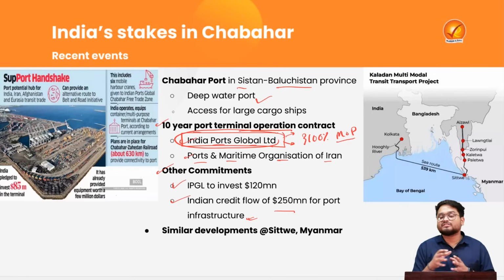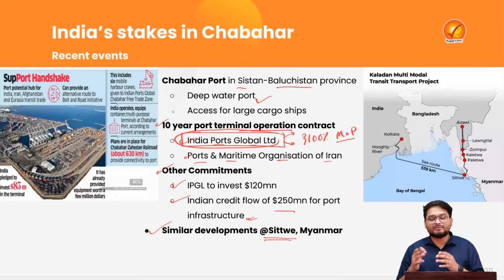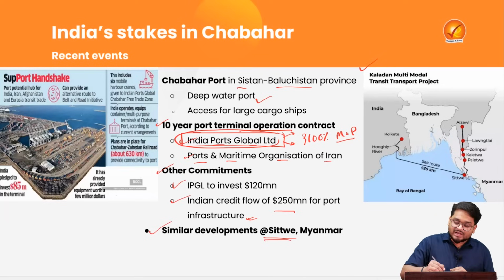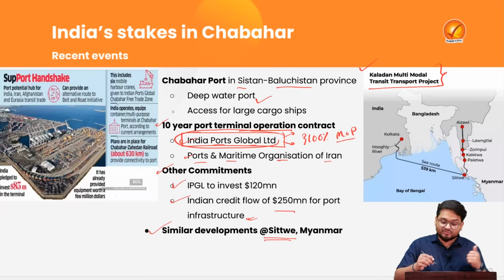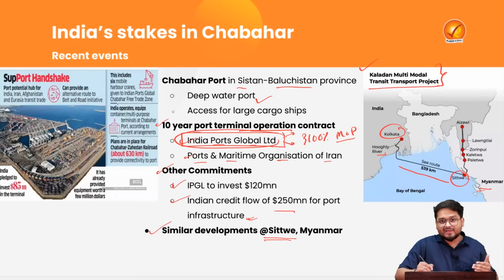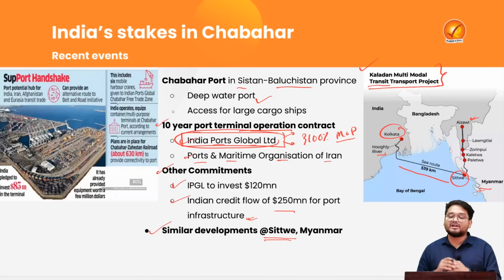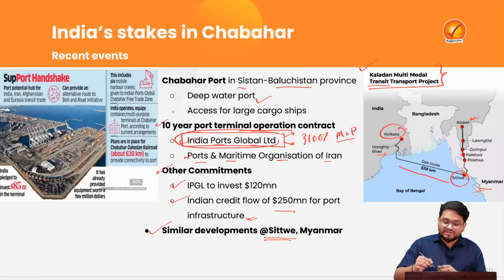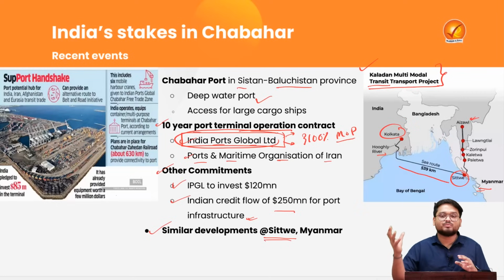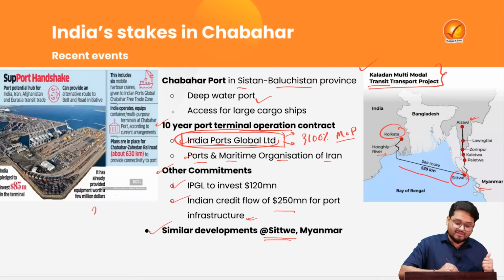Now, this is also not the very first time when India got a port operations contract in the surrounding neighborhood. Also, recently we found that in the Sittwe port of Myanmar, under the Kaladan Multimodal Transit Transport project, which actually starts from Kolkata via the Hooghly River over a sea route of around 540 kilometers to Myanmar's Sittwe. And this actually is the transit transportation project which is trying to connect Kolkata to Aizawl in the northeast region of the country. So we find this is actually not the very first time when a foreign country gave its port operation to the country. This is the second time when this happened.